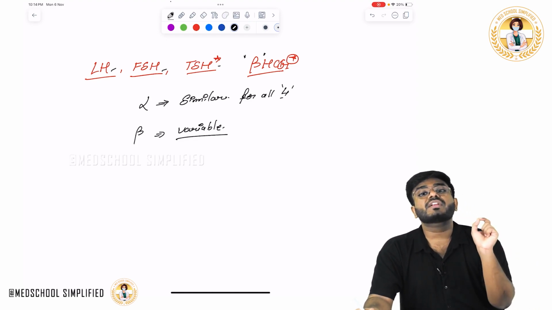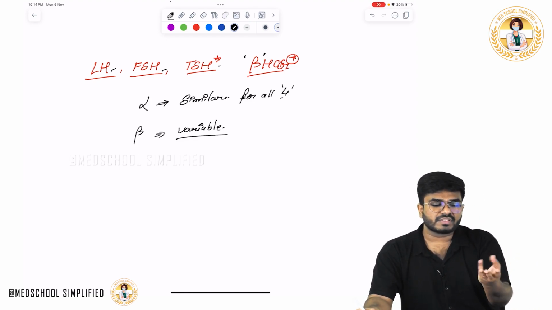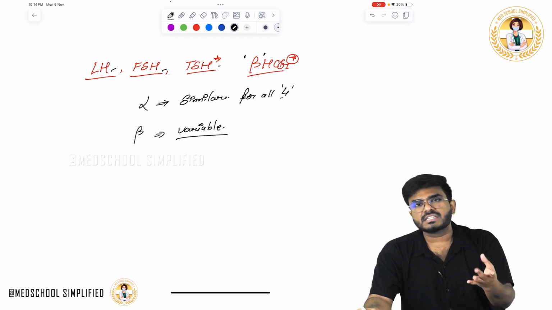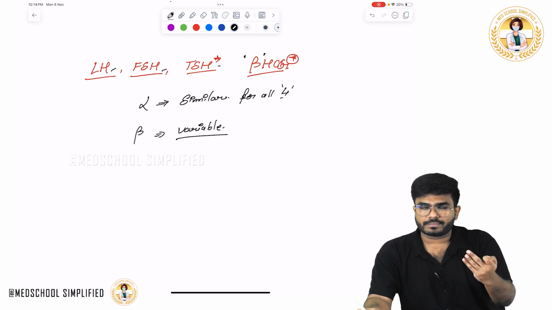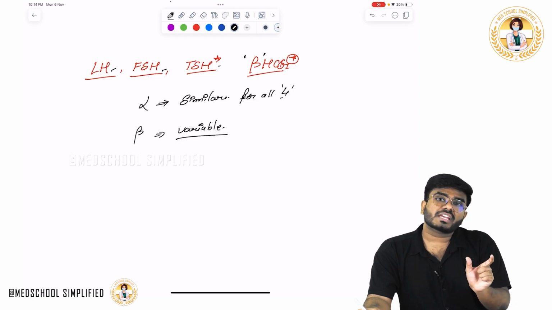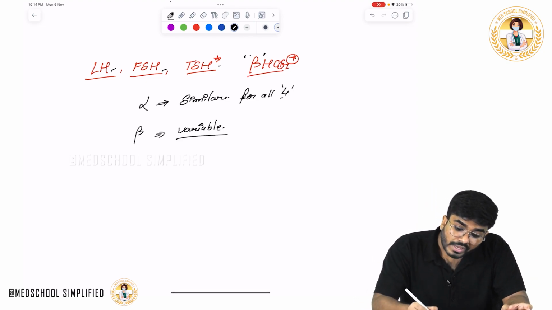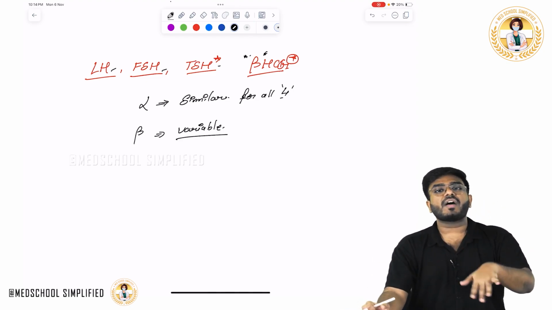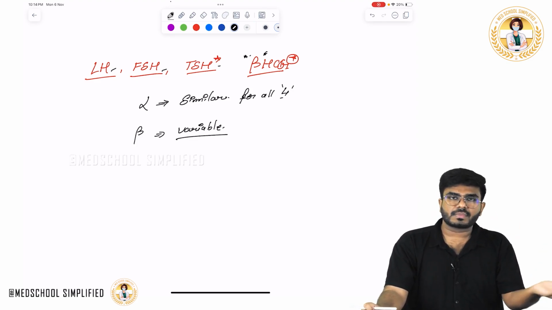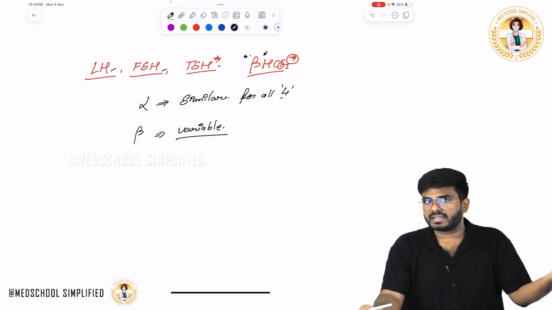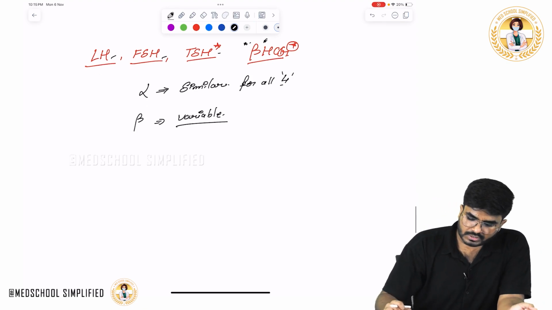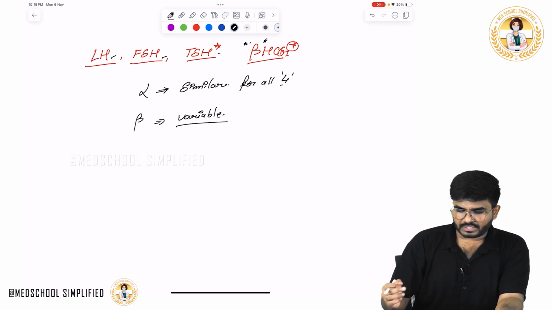So that's why we are checking for beta HCG. In a normal person, FSH is going to be there, LH is going to be there, and TSH is going to be there. In a normal female, these things are going to be there. But what do you have to check to know whether she is pregnant or not? You have to check for beta HCG. Why? Because the alpha chain is similar to all other hormones like LH, FSH and TSH. So that's what is different.